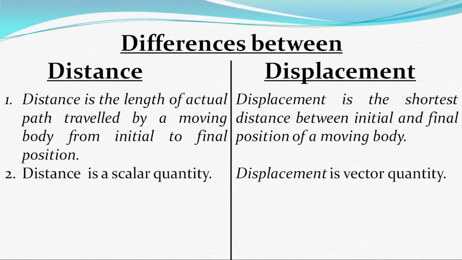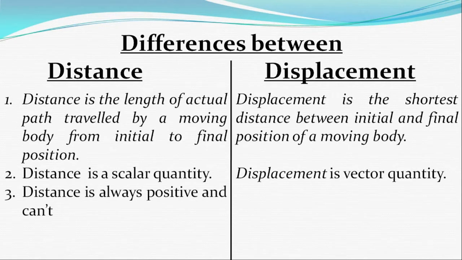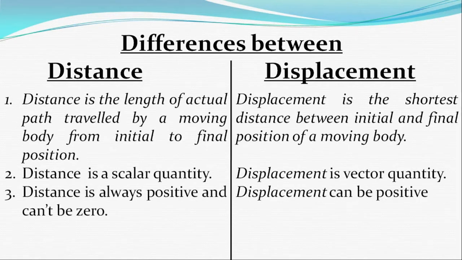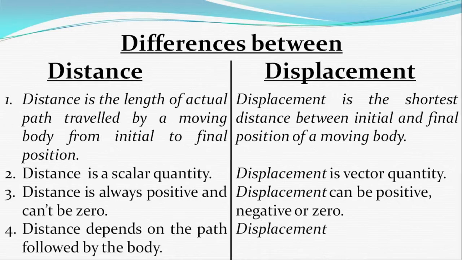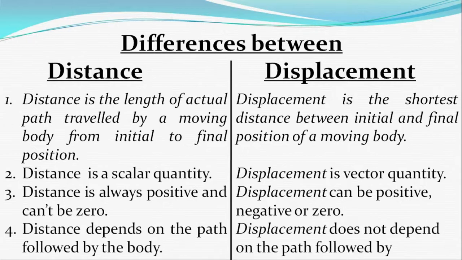As we have discussed, distance is always positive and can't be 0 for a moving body, but displacement may be 0, positive or negative. Distance depends on the path followed by the body, but displacement does not depend upon the path followed by the body.